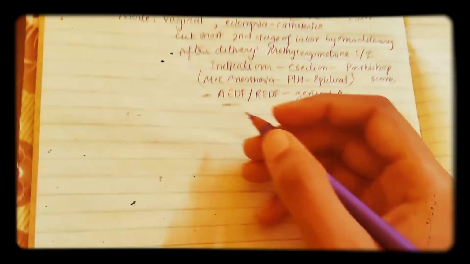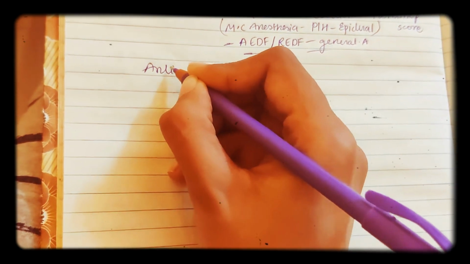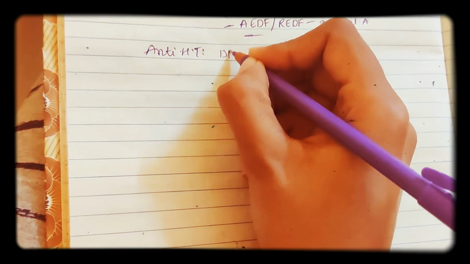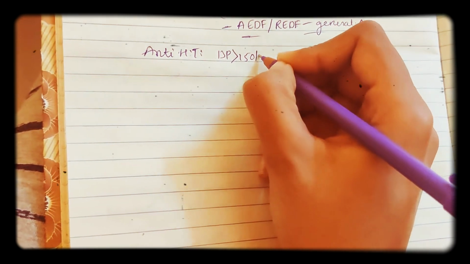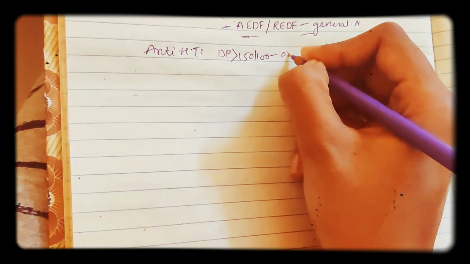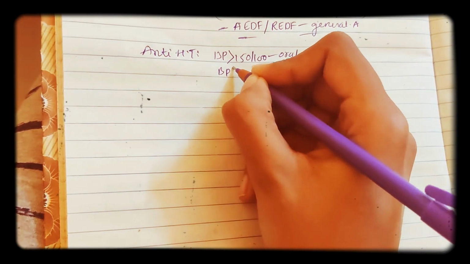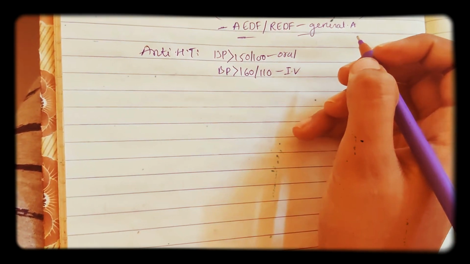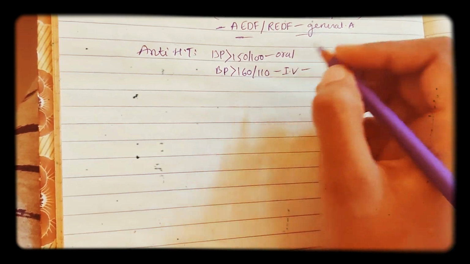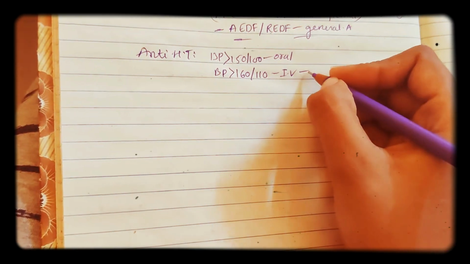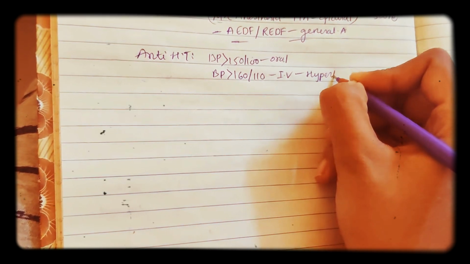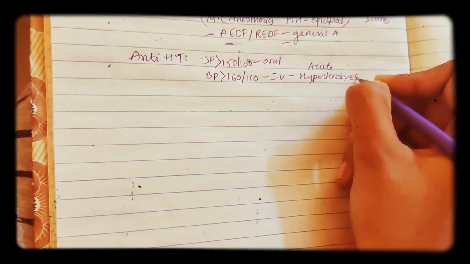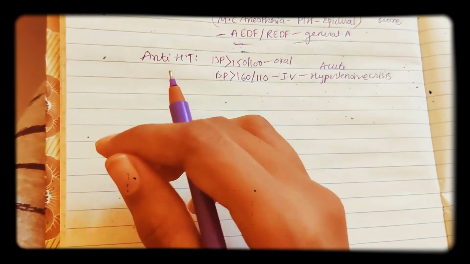Now let us come to antihypertensive medication. As I said, non-specific antihypertensive medication. If the BP is greater than 150/100, you give oral therapy. If the BP is greater than 160/110, you will give intravenous or IV therapy. This therapy given in the case of 160/110 is called an acute hypertensive crisis, because here the BP is very high, like 160/110, right?